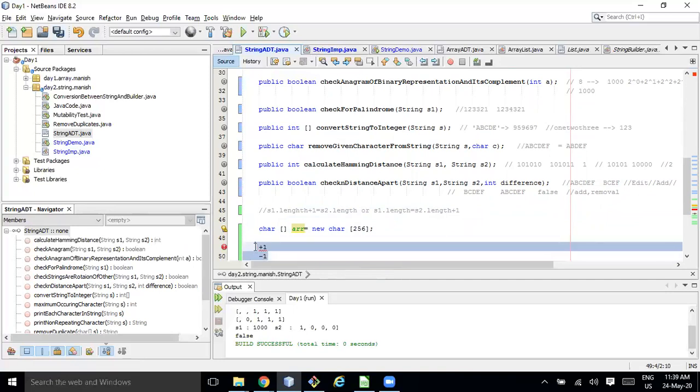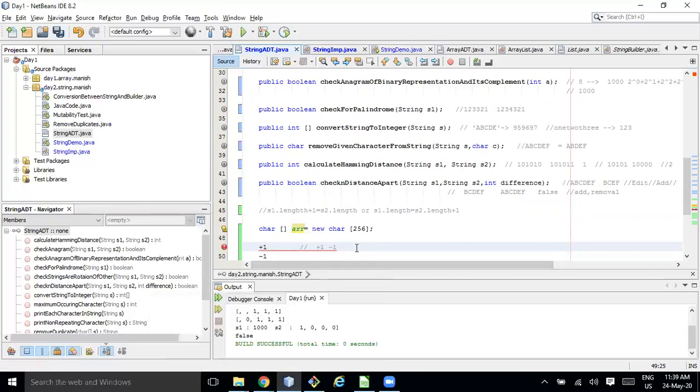So there would be at least one element where the value will be either plus 1 or minus 1. Remaining all will be 0, right? Are you guys following me?